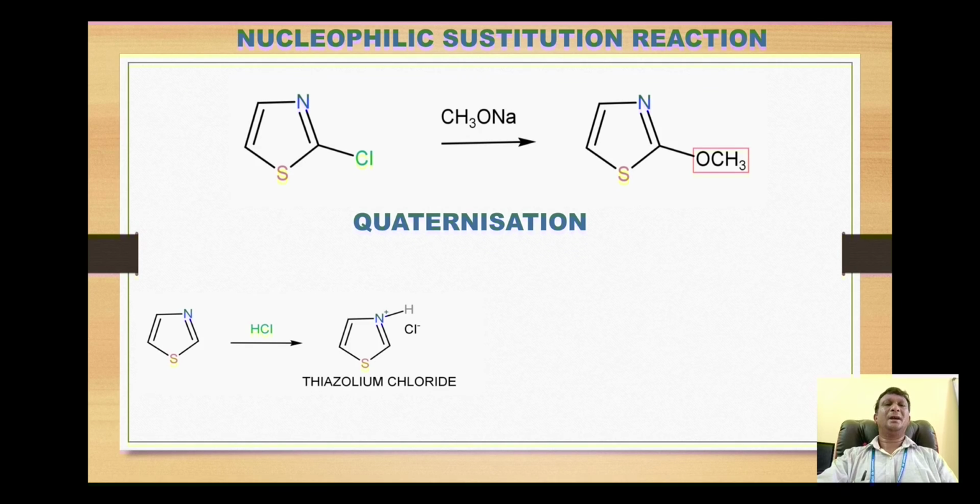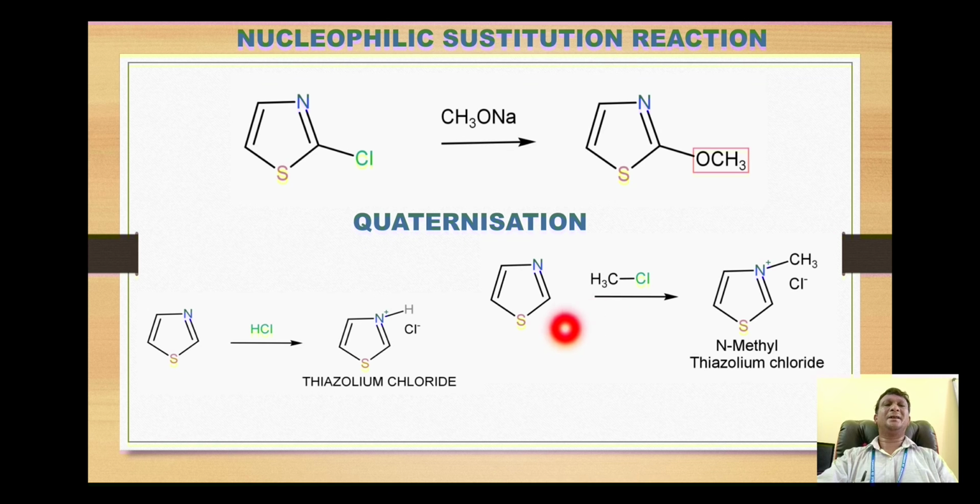The next quaternization reaction is the reaction of thiazole with alkyl halide. For example, reaction with methyl chloride. Here the methyl group is electropositive and the chlorine is electronegative.